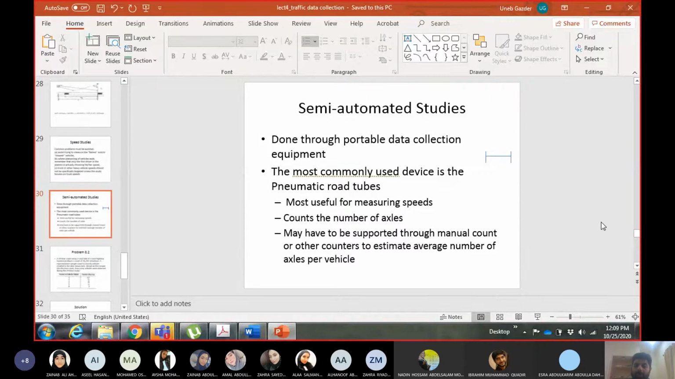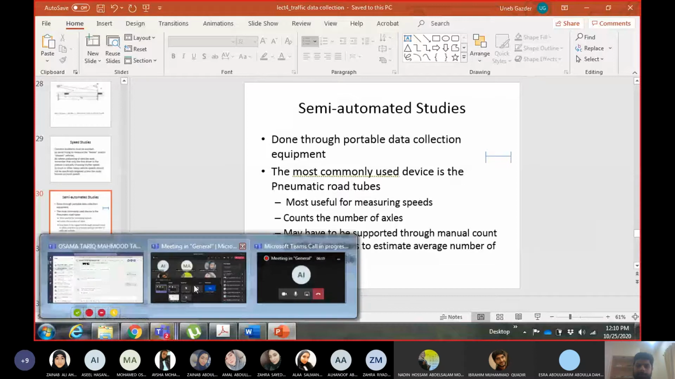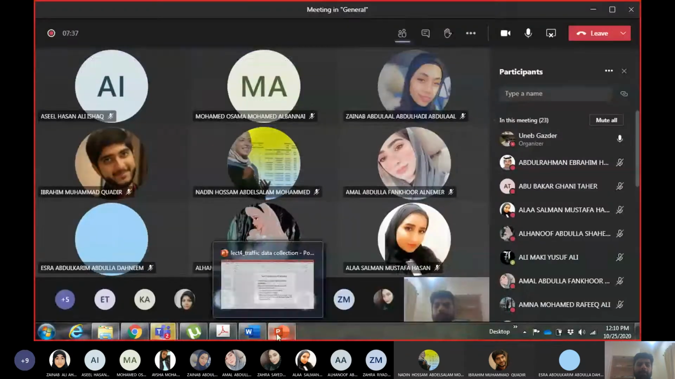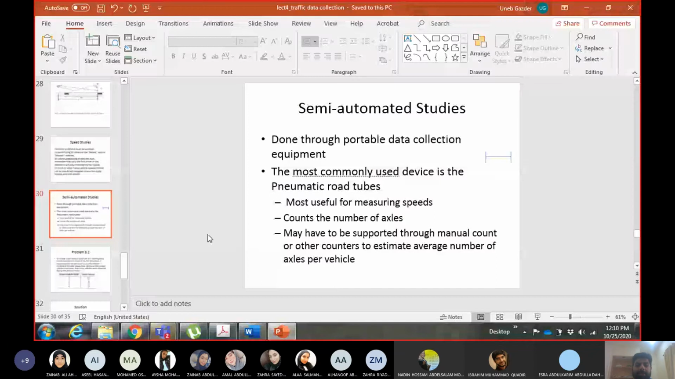How to do that? You have to do a manual study to see the average number of axles with each vehicle. Now you say that we are putting a road tube on the road and then we have to do a manual study as well. This is unfair, right? But keep in mind the manual study is very short term, and it is just to support the count which you are getting from the pneumatic road tube.